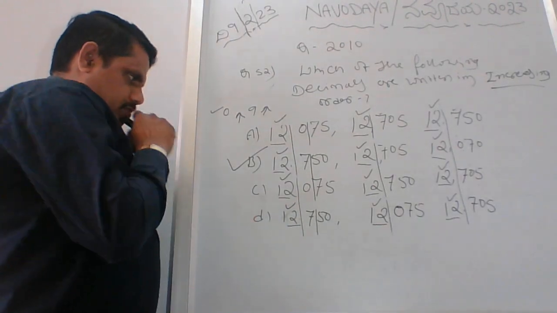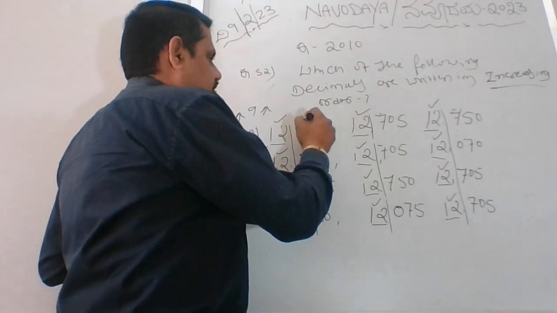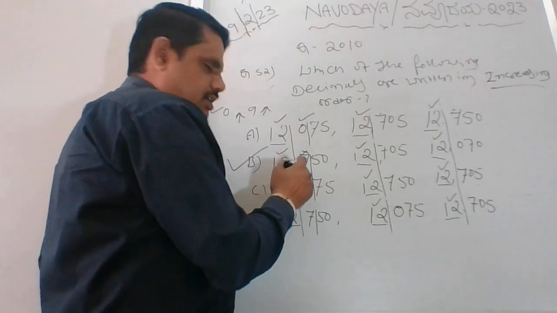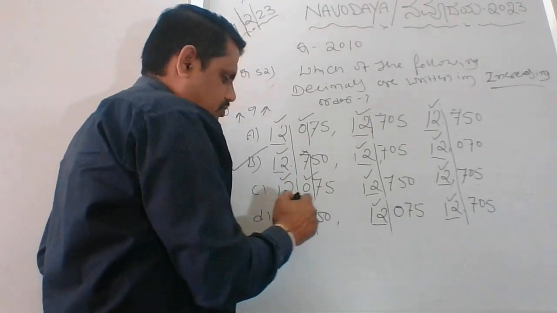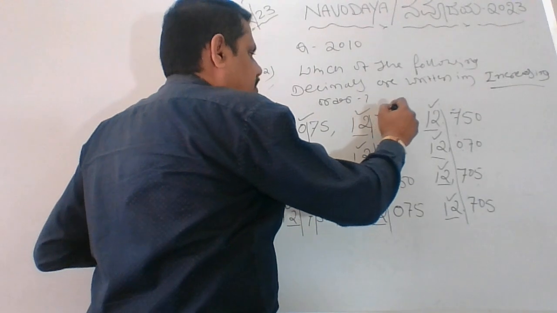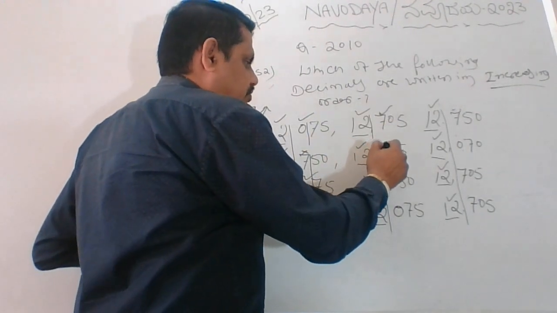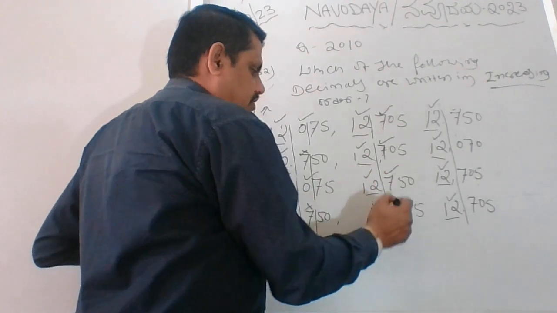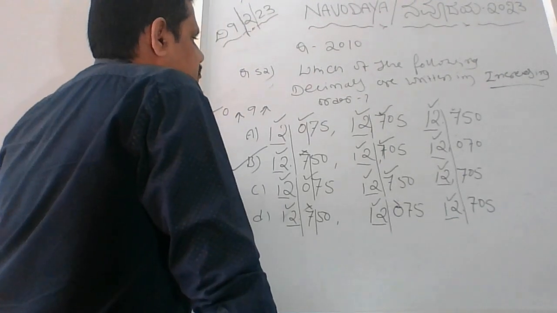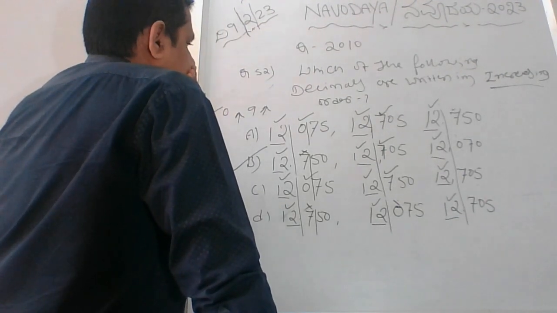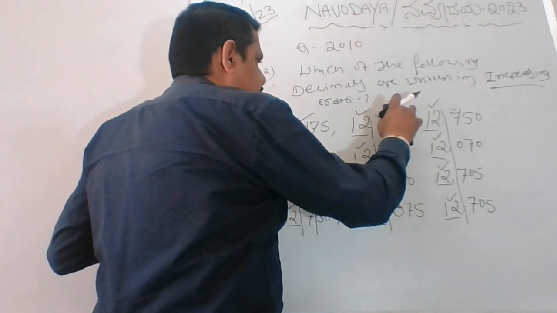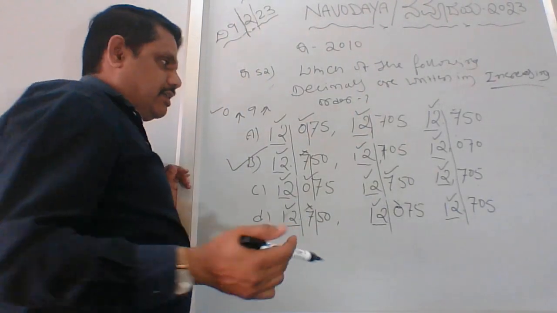We will come to the hundreds place. So 0 is okay. Here 7, no, because it is not increasing order. 0 is okay. This is no. Let's come here. So 7 is absolutely fine because it's increasing order. Here also 7 is there. Okay, sorry, so not 7. It's 0 that should be there, because we are doing increasing order.